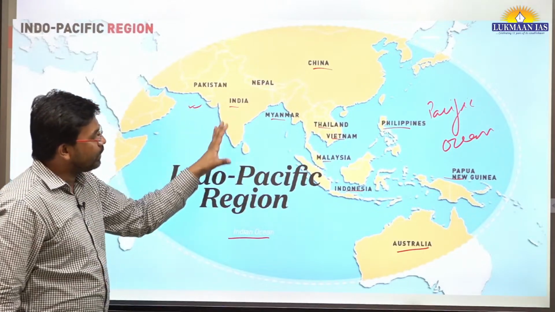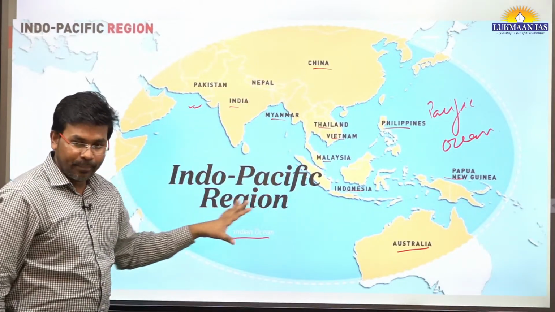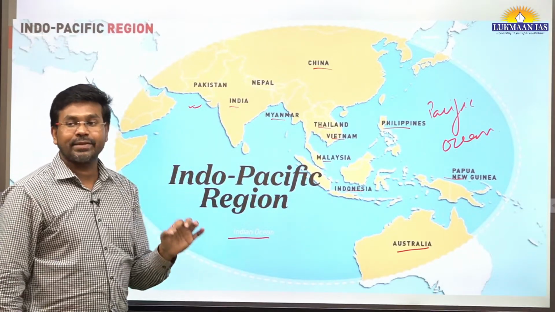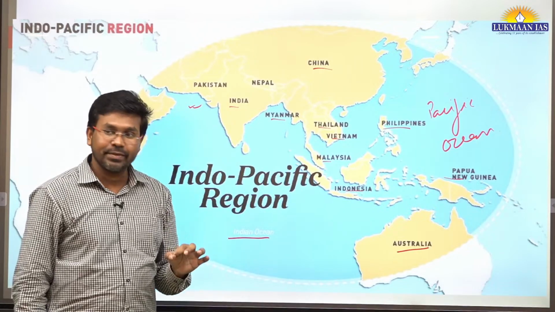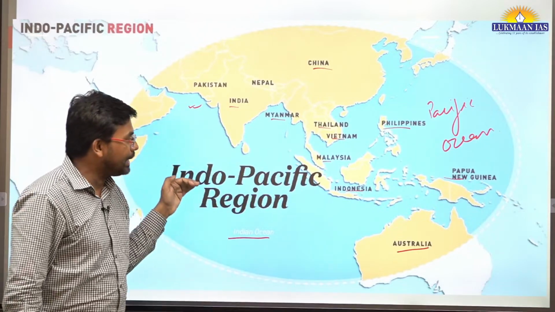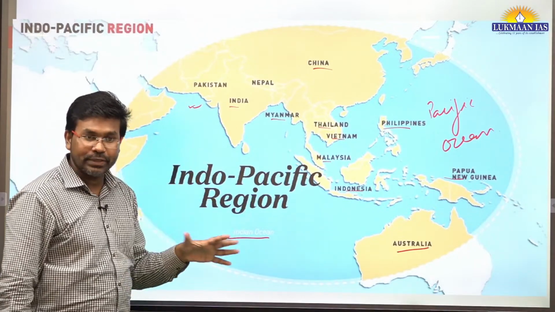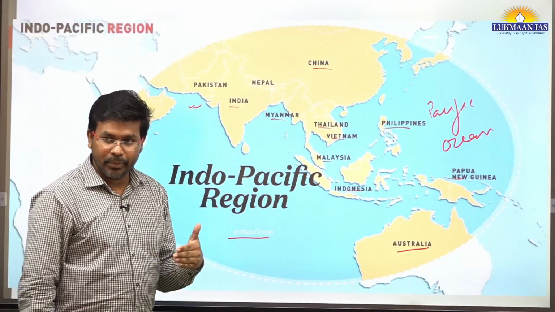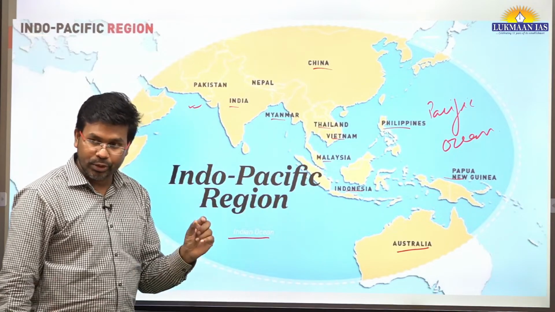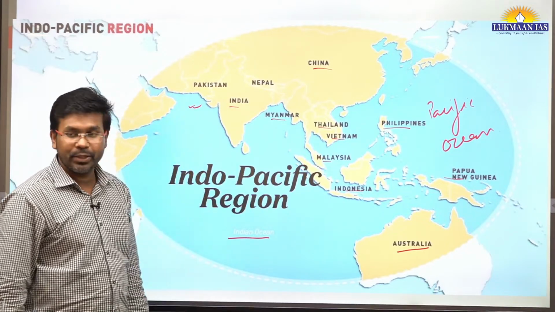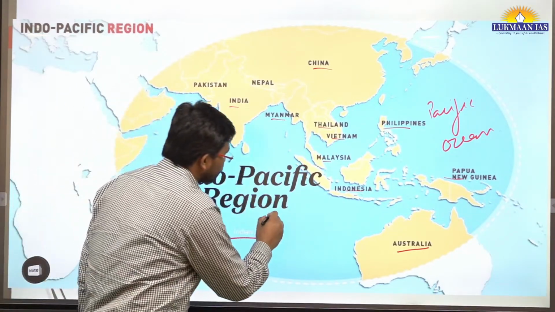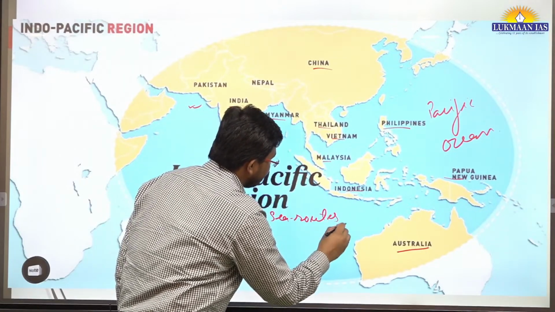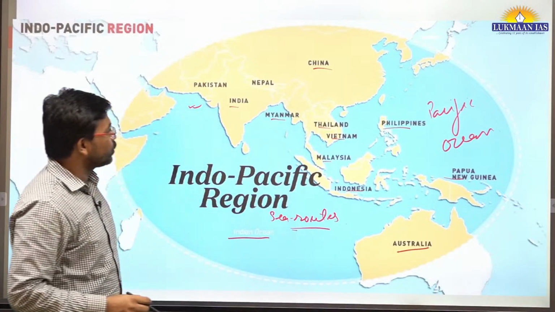Now we need to understand what the role of different countries is over here. Why is Indo-Pacific in news? Indo-Pacific is in news because most of the trade that happens between different countries, in goods specifically, happens through sea routes.